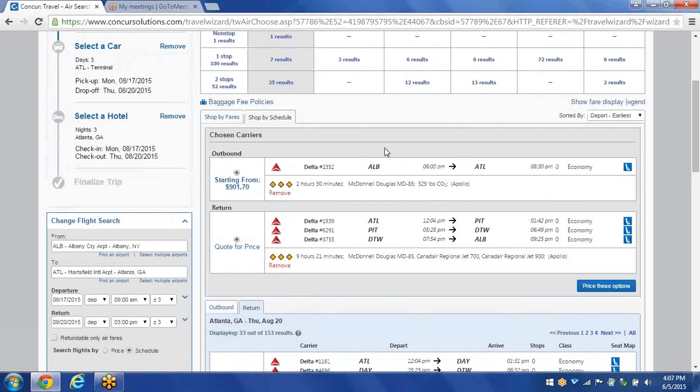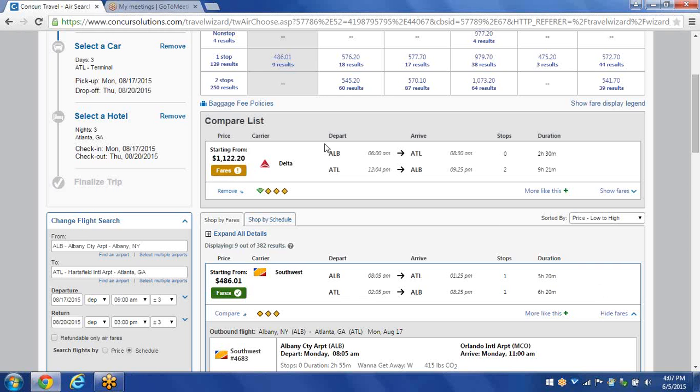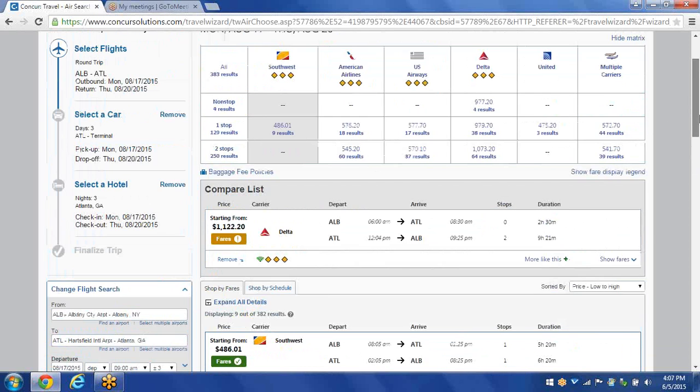So at the very top of the screen, I have my outbound and my return. And the next thing I want to do, in the bottom left-hand corner of the box, is click on Price These Options. When I click on Price These Options, Concur will actually combine my outbound and return into one ticket in a box called Compare List. And then Concur will show any cheaper flights down below.